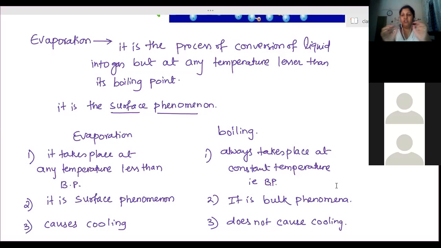Therefore we need to wear cotton clothes, because cotton clothes have the property of absorbing water. So sweat will be absorbed by that cloth and then exposed to air. It will evaporate by taking heat energy from the skin and therefore we feel cool. Clear? Understood? Yes, ma'am.